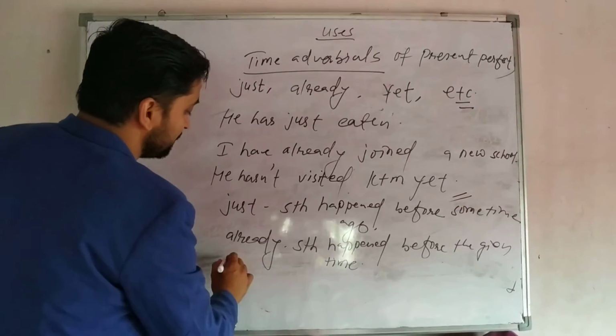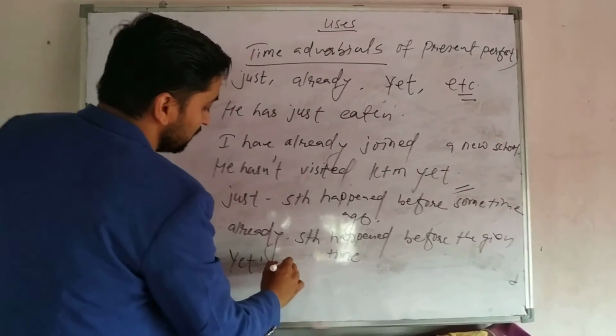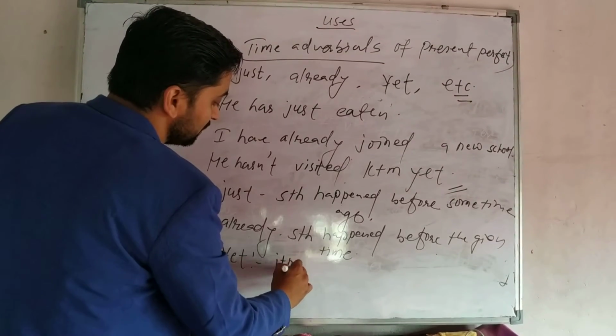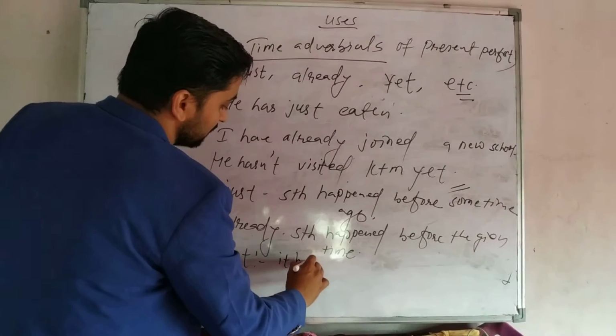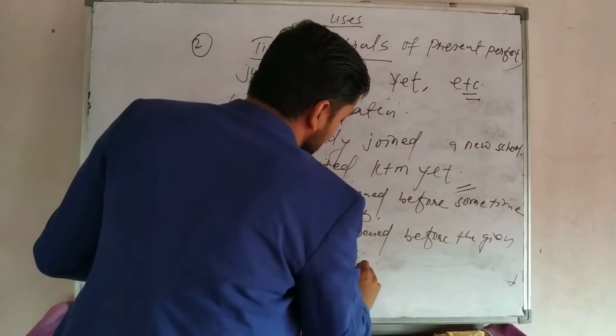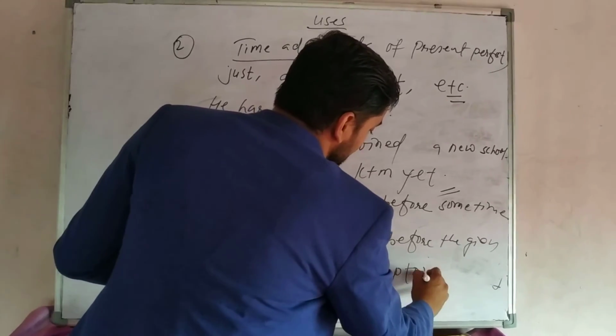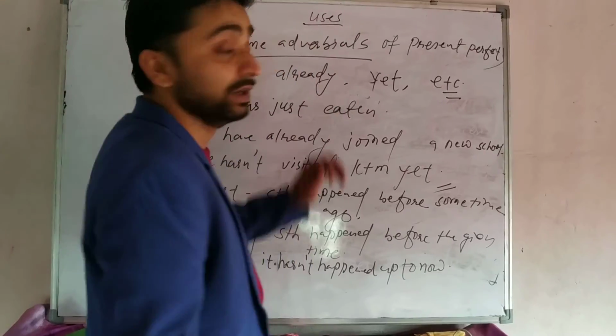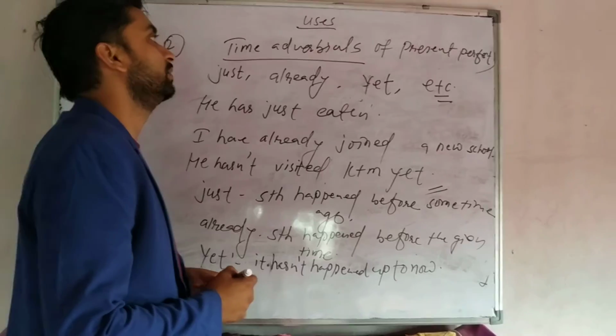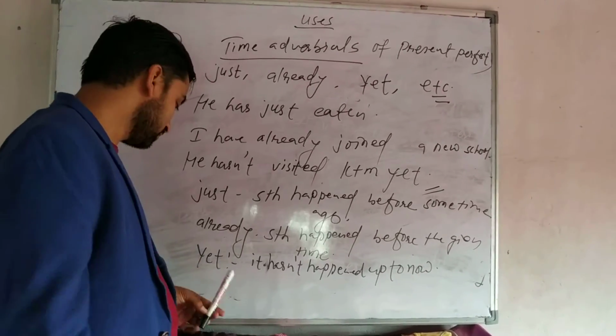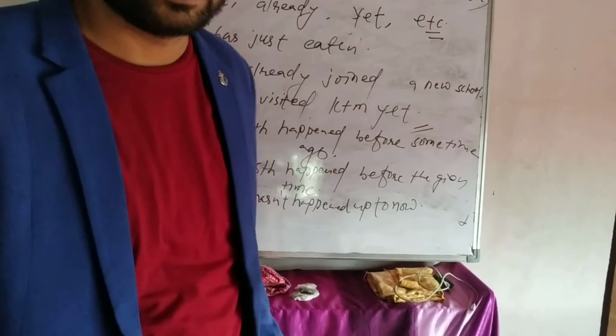Similarly, yet. It means it hasn't happened. It hasn't happened up to now. That is about yet; it is generally used in negative sentences. This is all about the present perfect.